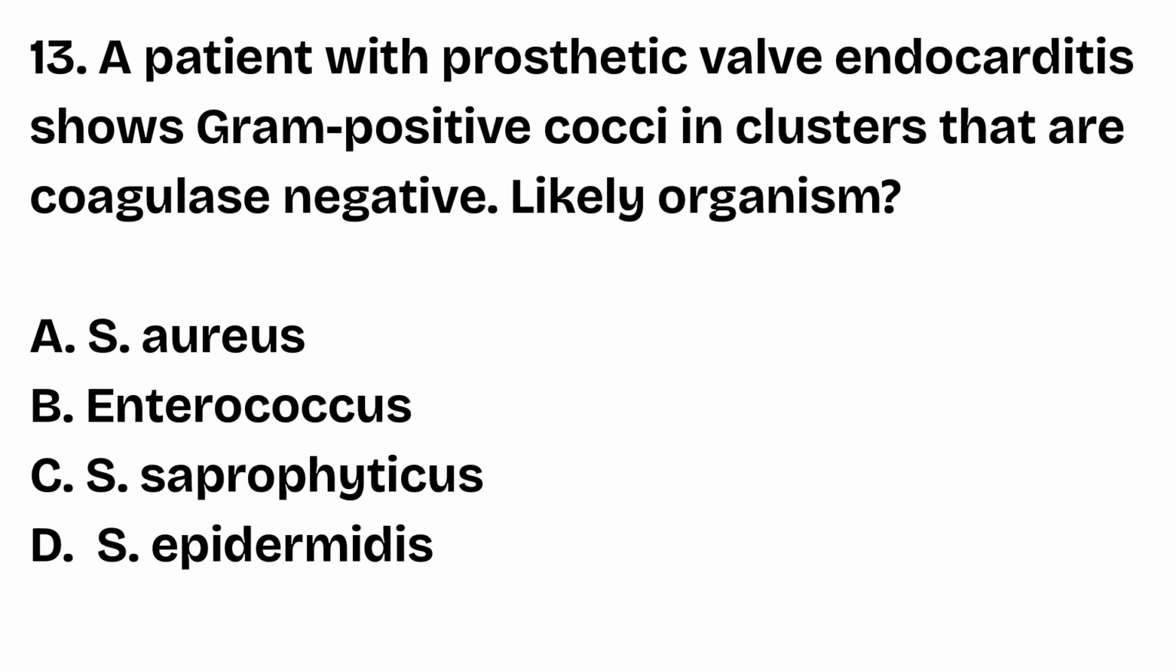Question number 13. A patient with prosthetic valve endocarditis shows gram-positive cocci in clusters that are coagulase negative. Which is the likely organism? Staphylococcus aureus, Enterococcus, Staphylococcus saprophyticus, Staphylococcus epidermidis. The right answer is option D, Staphylococcus epidermidis. Staphylococcus epidermidis is a coagulase negative staphylococci that forms biofilms, making it the most common cause of prosthetic valve infections.